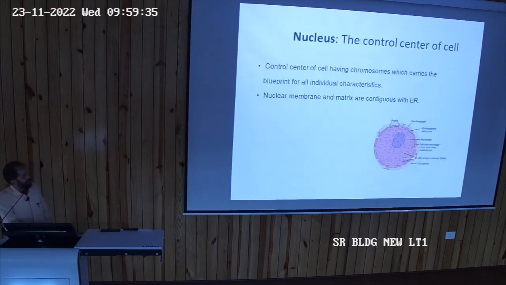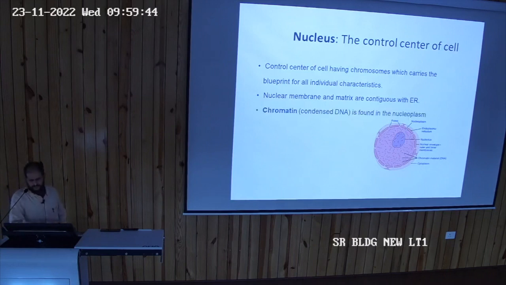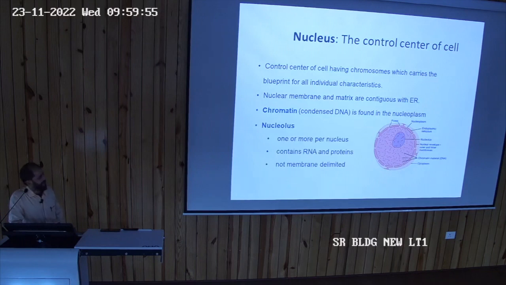The nucleus which forms the blueprint for all the individual characters. Nuclear membrane होता है, continuous होता है with the endoplasmic reticulum, outer वाले. It is having the DNA, you all know, one or more nucleoli are there which is having the RNA and proteins. Okay, those nucleoli are not membrane bound. They are just the aggregates. They function to form the granular subunits of ribosome.